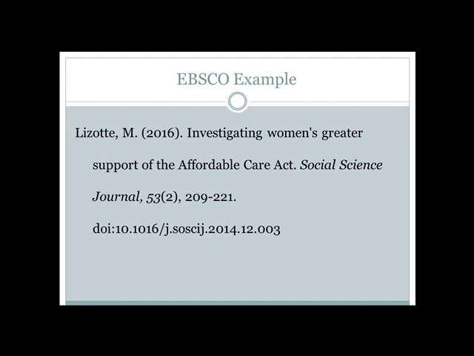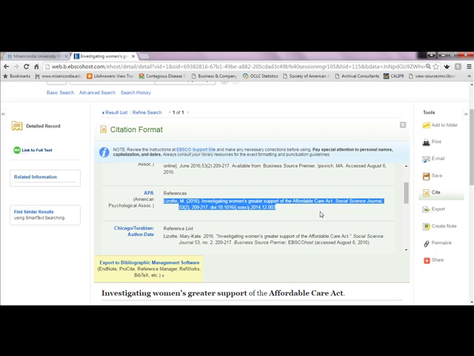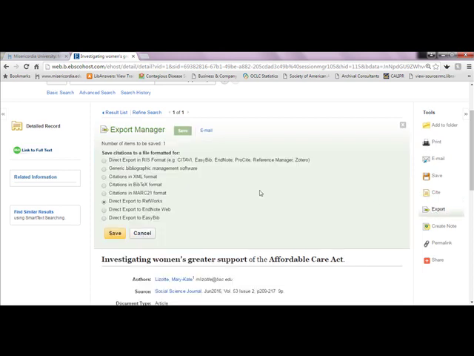Always double check your citations, whether by longhand or using the cite tool, against a reliable citation guide online or in print, such as the APA Style Guide to Electronic References. In this case, our citation matches the cite tool, but that is not always the case. From the same toolbar as the cite tool in EBSCO, you have the option to export the citation to a bibliographic management database, like RefWorks, to help organize your favorite resources and remember their citations later for your paper.